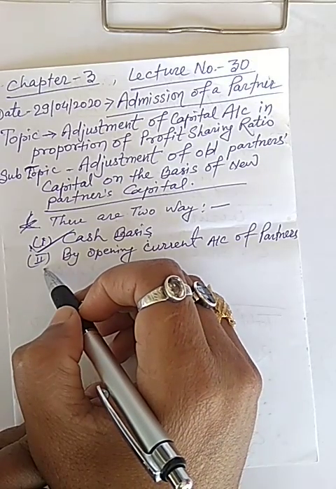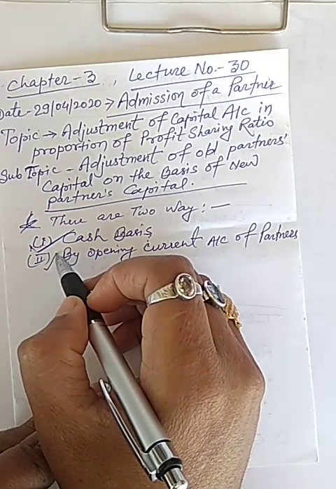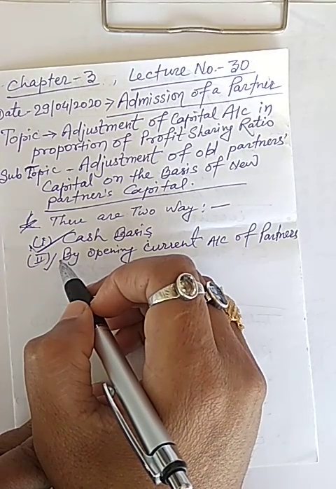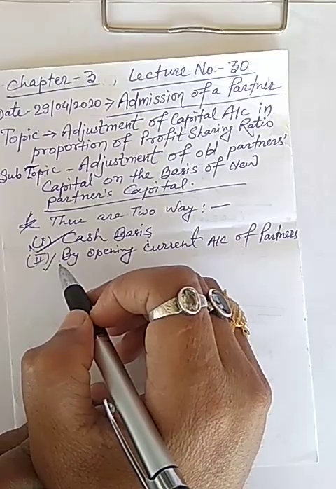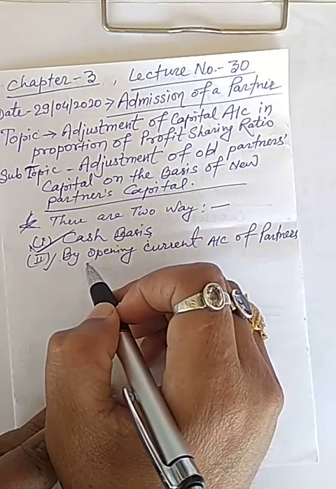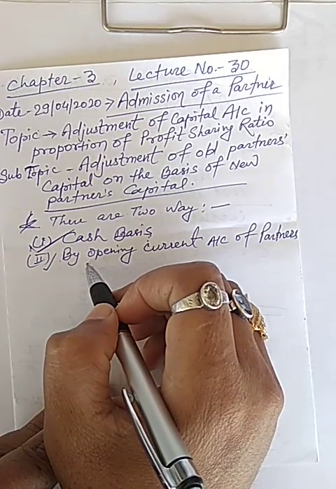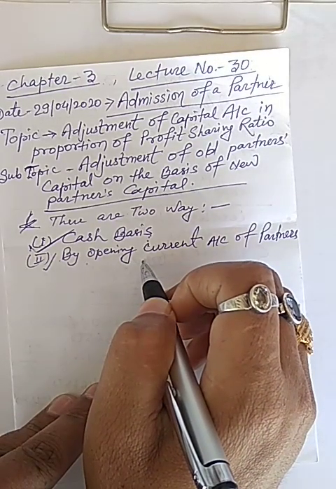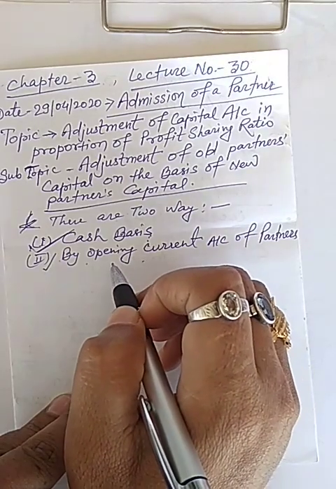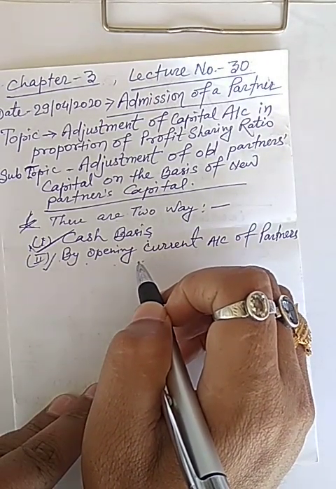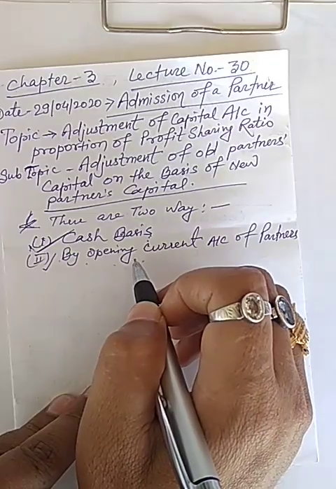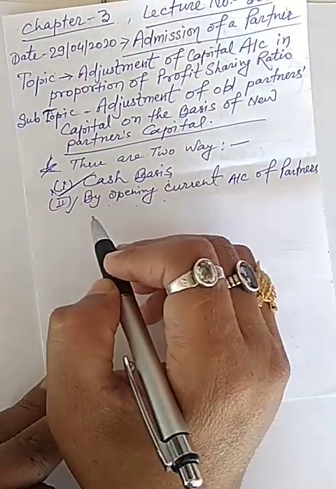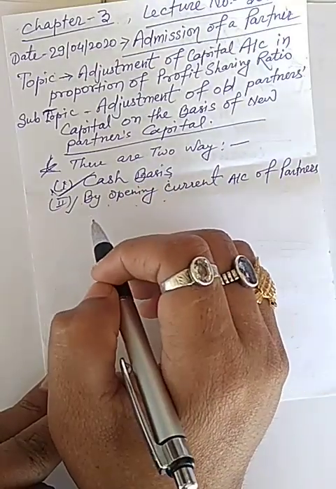In the second case, in place of cash, we will adjust by opening current account of partner in case they have fixed capitals. Therefore, journal entry will be made on the basis of both ways.